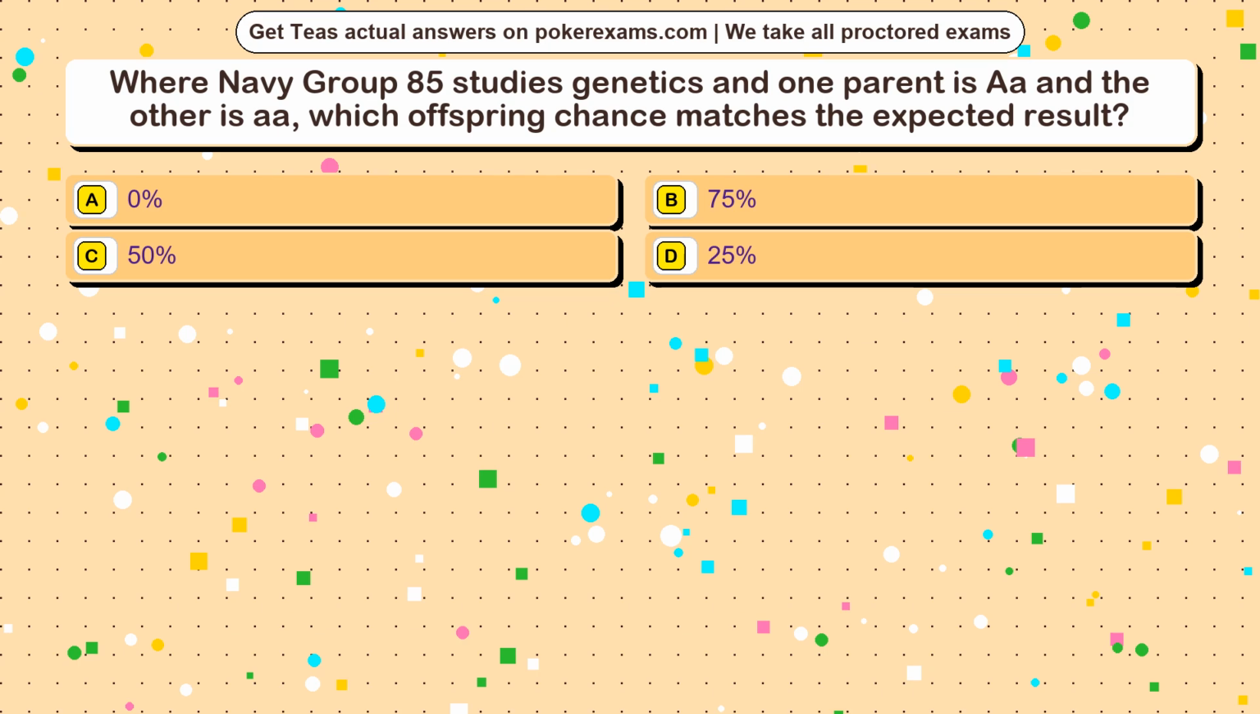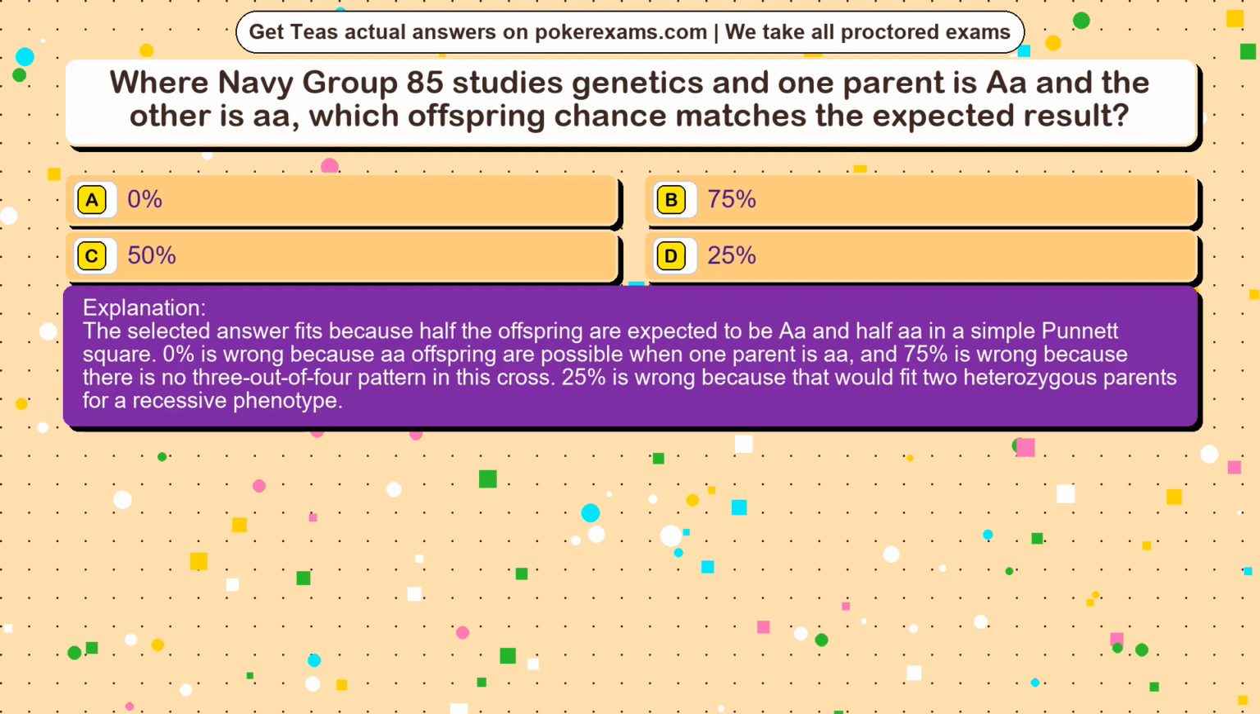The correct answer is option. The selected answer fits because half the offspring are expected to be AA and half AA in a simple Punnett square. 0% is wrong because AA offspring are possible when one parent is AA, and 75% is wrong because there is no 3 out of 4 pattern in this cross. 25% is wrong because that would fit 2 heterozygous parents for a recessive phenotype.